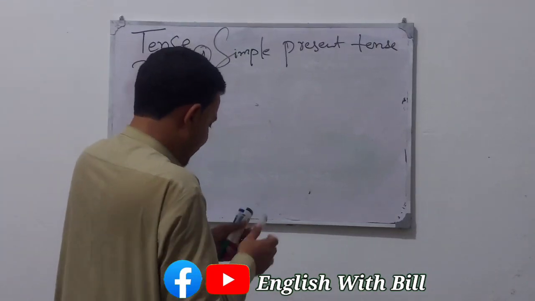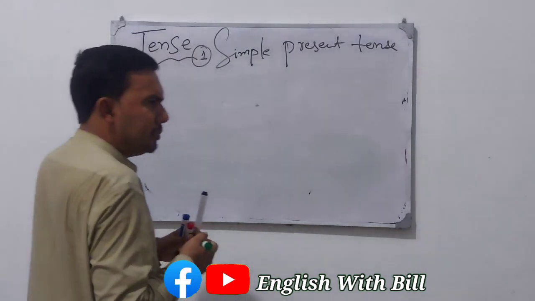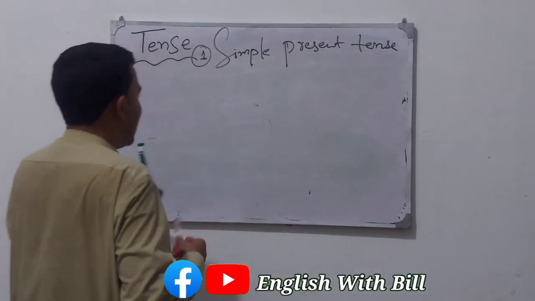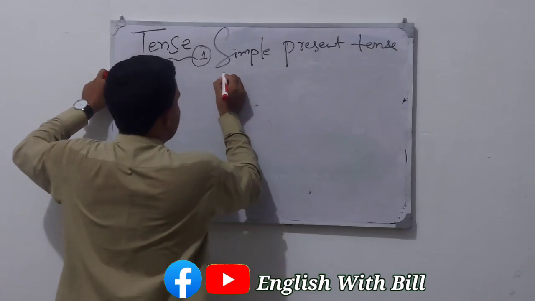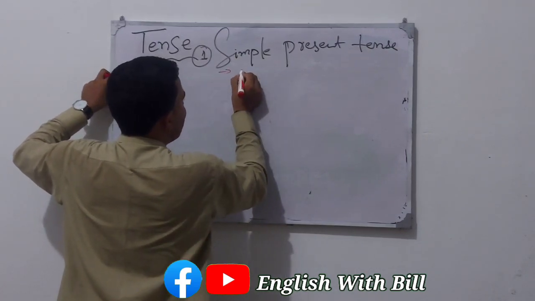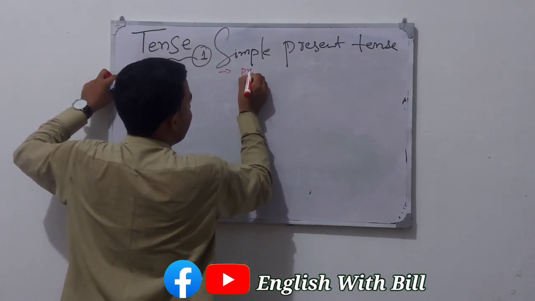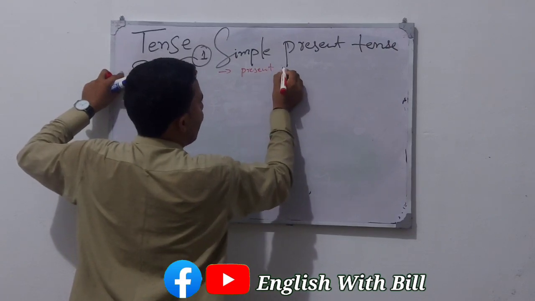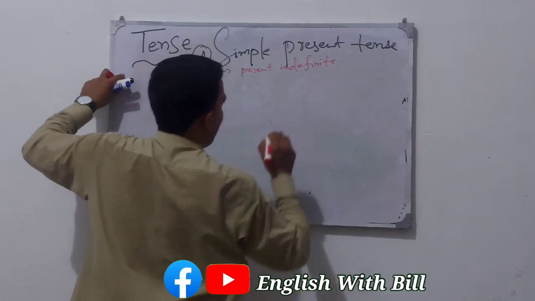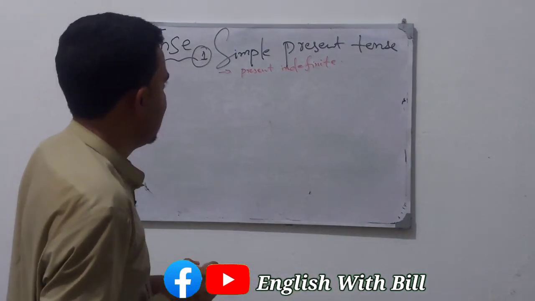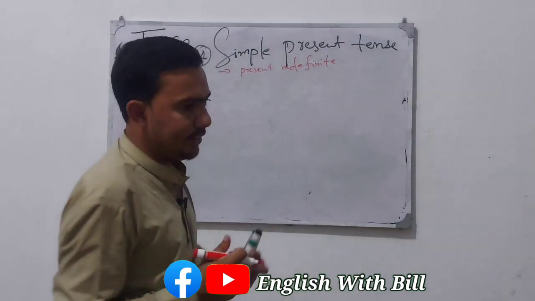Another name, which is becoming old day by day but people still use it, is present indefinite tense. So these names are all the same: simple present tense, present indefinite tense.